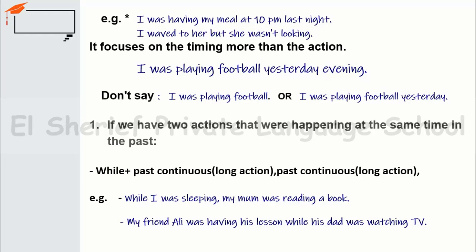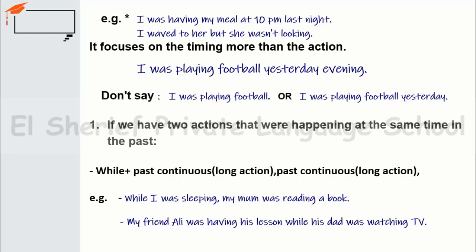But here, we just focus on the timing more than the action. I will say I was playing football yesterday evening. And like we said before, yesterday evening is the timing and it's a certain time in the past. But we mustn't say I was playing football only or I was playing football yesterday, because here it would be a past simple tense.